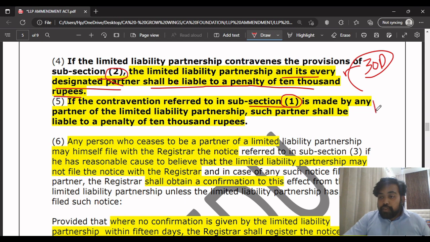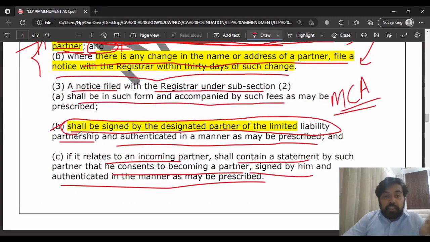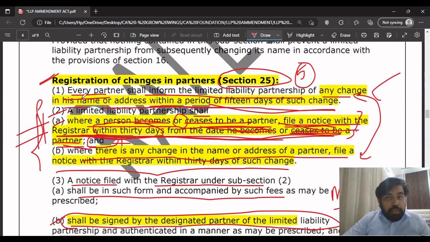Subsection 1 is the 15 days one. Whenever there is a change in the name or address, the partner has to inform the LLP. Subsection 2 deals with the limited liability partnership firm only.